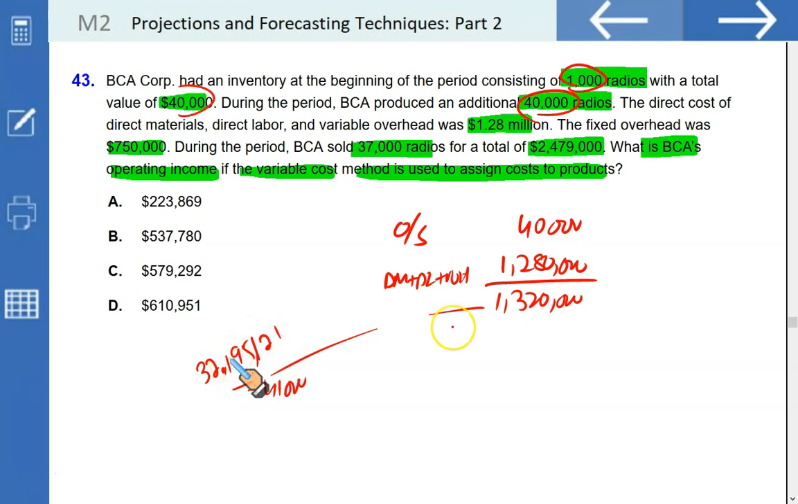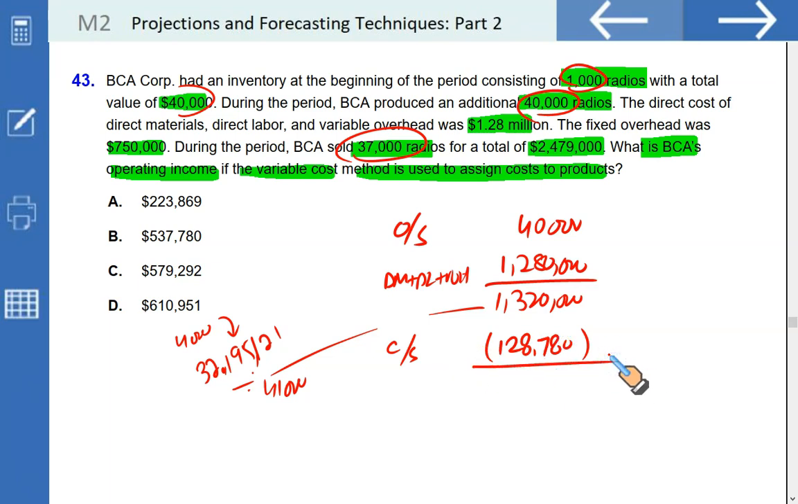So if this is so, we have closing stock that needs to be deducted from here to find the contribution margin. We had 1,000 units in the opening, 40,000 produced, 41,000. Out of this, 37,000 sold. So we have 4,000 units remaining to be valued at this price multiplied by 4,000. The closing stock which needs to be deducted from this number is 128,780. And if we do, what you get is 1,191,219.5, which is approximately 220.